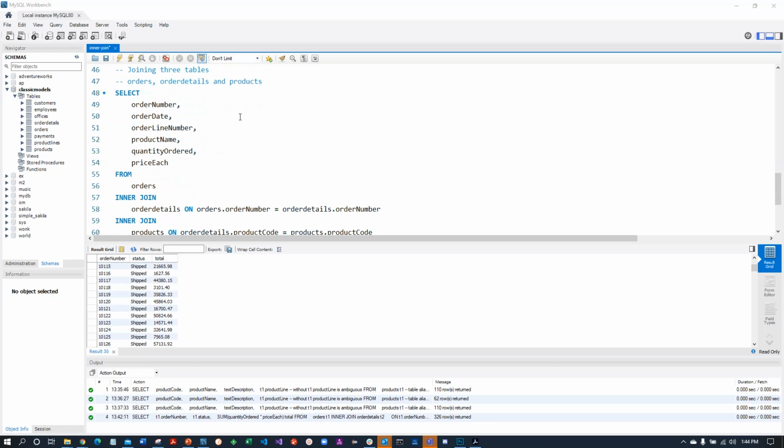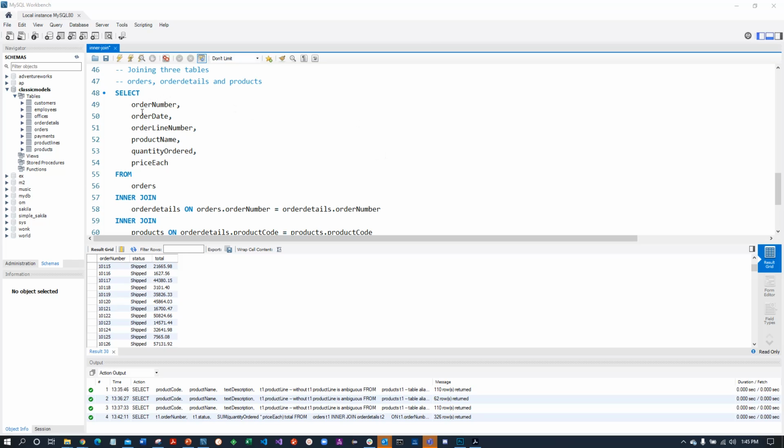So in this case, again, order with order details and product, where our product information is going to come from. So order number, order date, order line number. Order number and order date come from the order table. Order line number comes from the order details. Product name comes from the product table. Quantity ordered is coming from the order details, and price each also comes from order details.